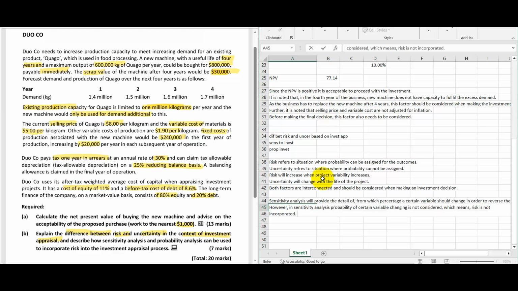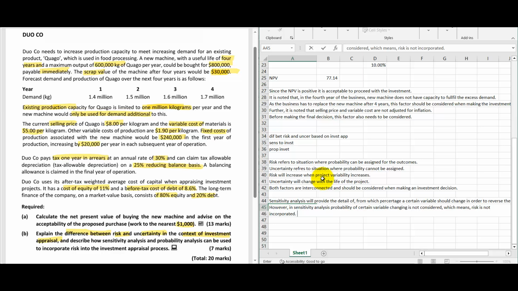So in sensitivity analysis, we are finding by what percentage a certain variable should change in order for us to reverse the original decision. But what is the chance of that particular variable changing? What's the probability of that variable changing? That is not discussed in sensitivity analysis.